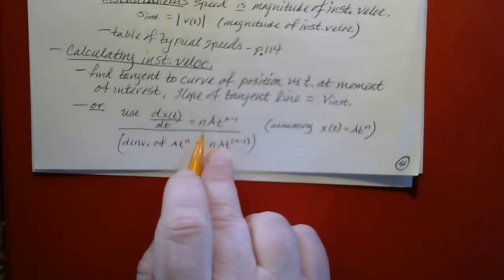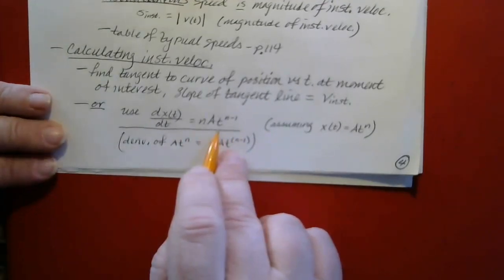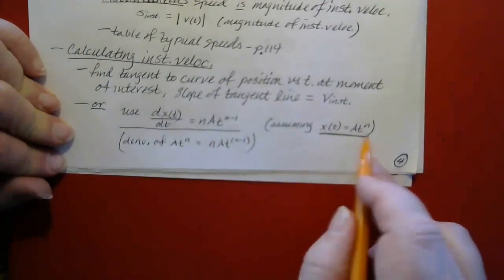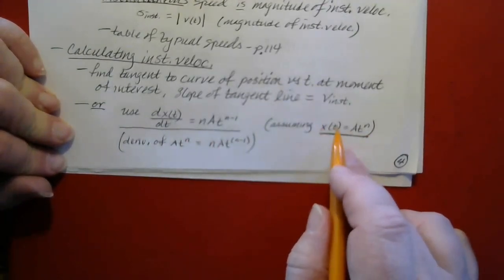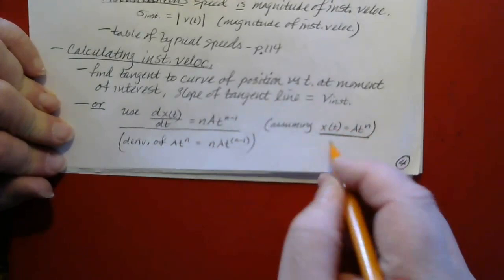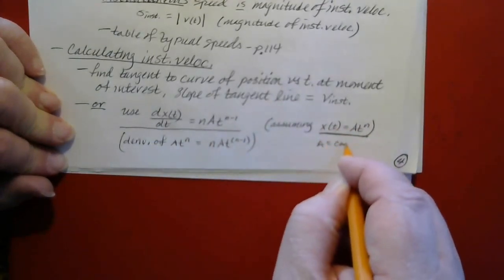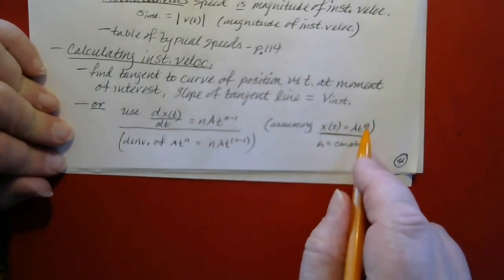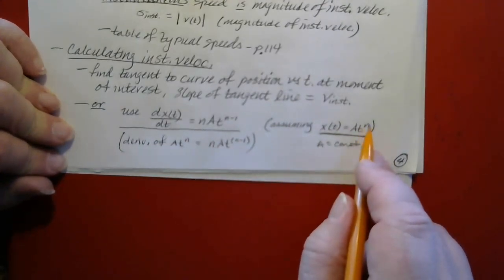The typical form for position versus time would be something like this. X as a function of time equals a, which is some constant number, times t raised to some power, which we'll call n.